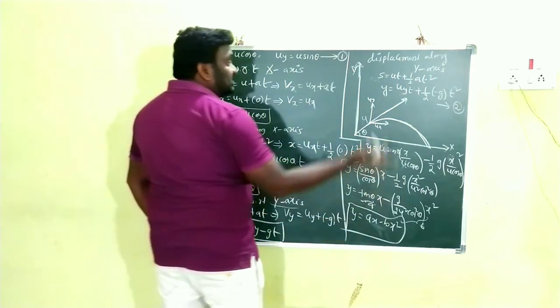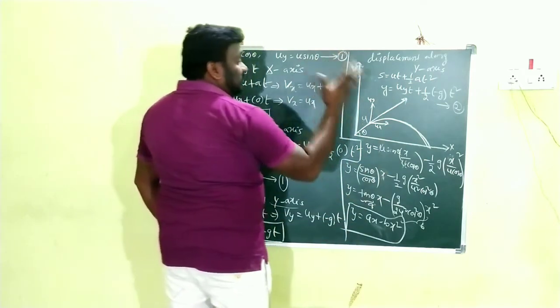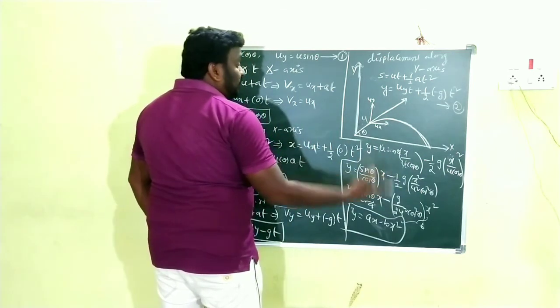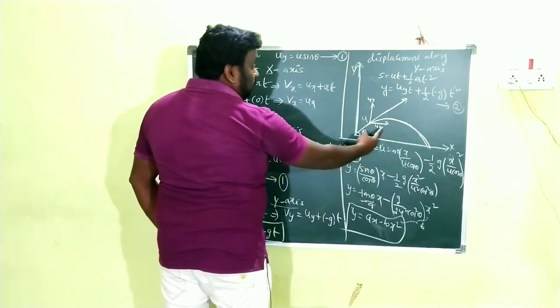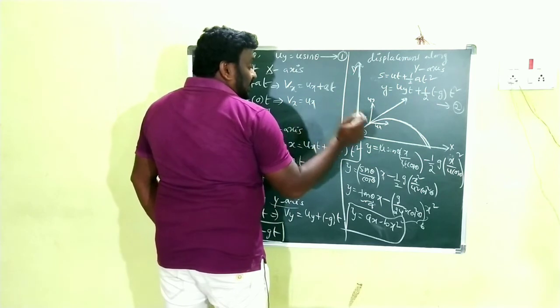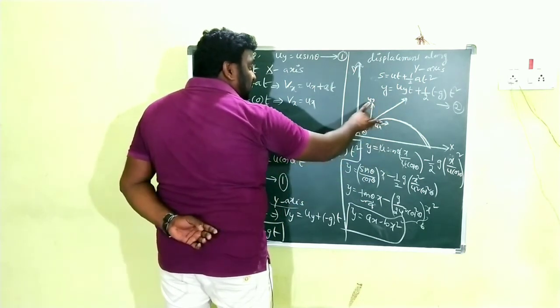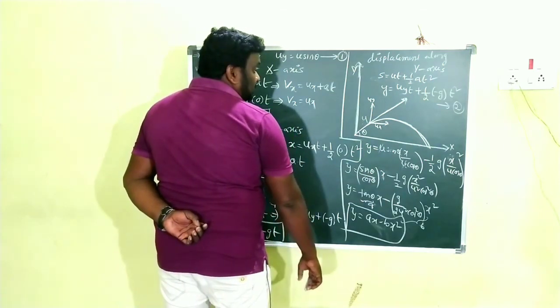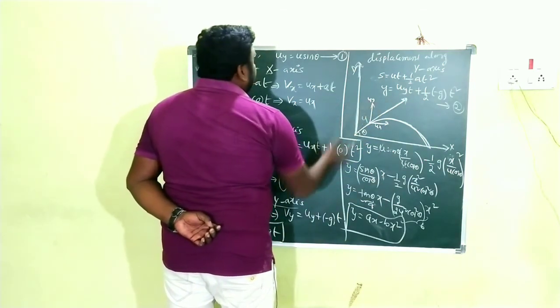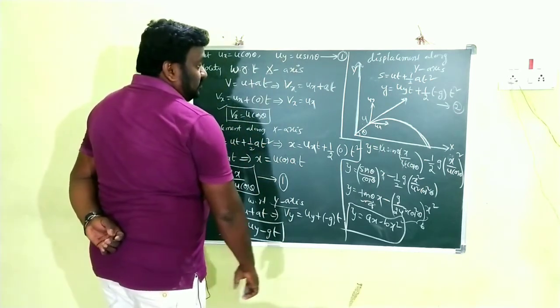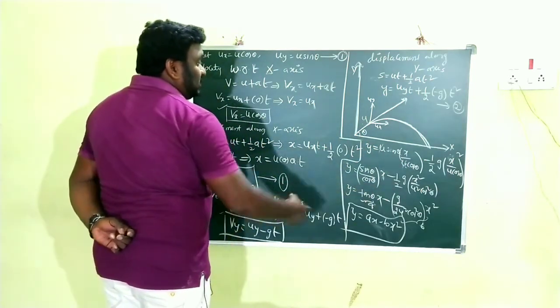According to the resolution of vectors, at any point the velocity of the body should be explained with respect to the x-axis and y-axis. That's why the velocity is divided into two components. According to the relation of vectors, we will write the expressions for ux and uy. The initial velocity is divided into two components: one is the horizontal component ux and one is the vertical component uy. Clear, children? So ux can be written as u cos theta and uy is taken as u sin theta. I clearly explained this at the start of the video.